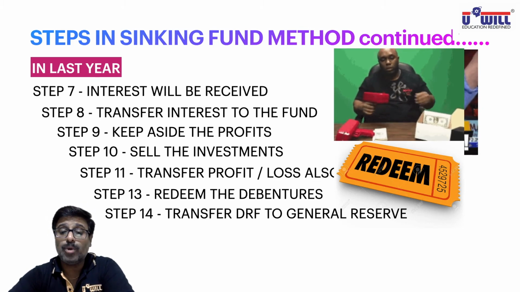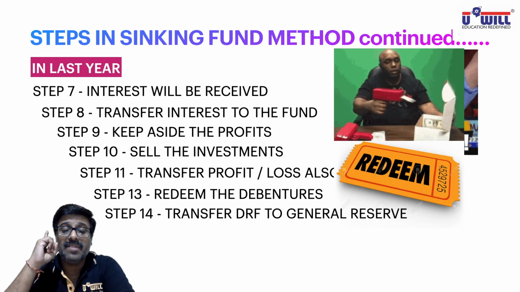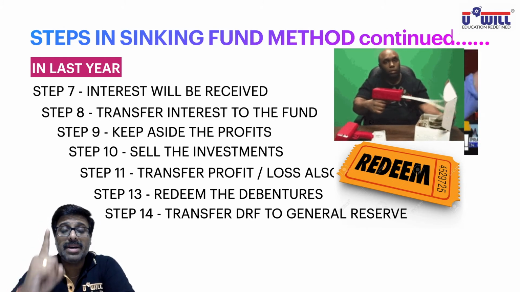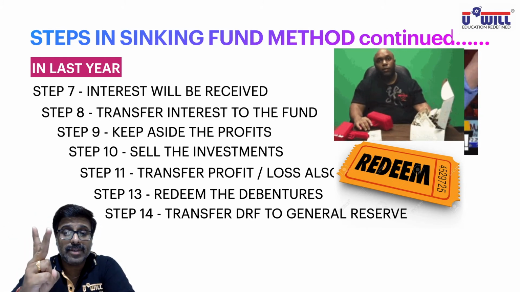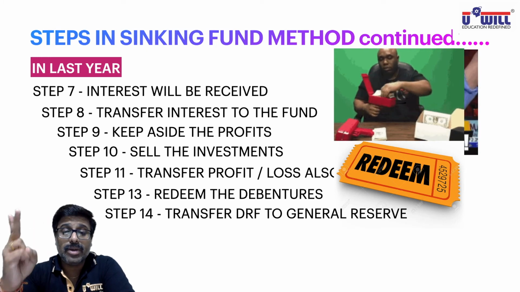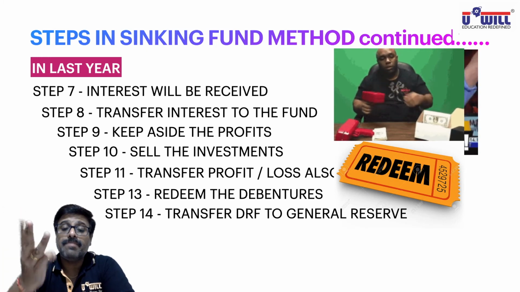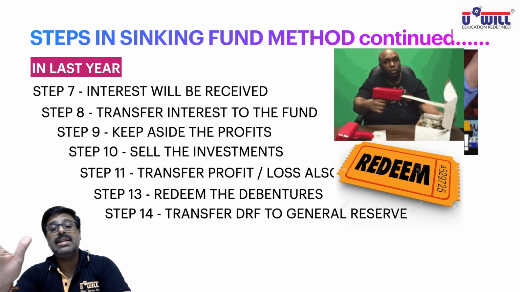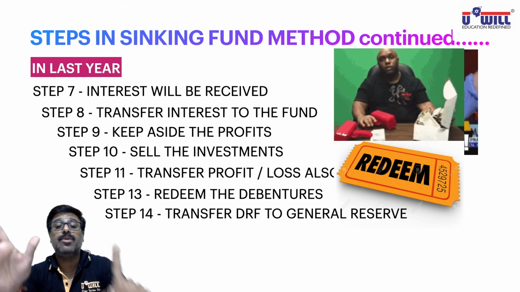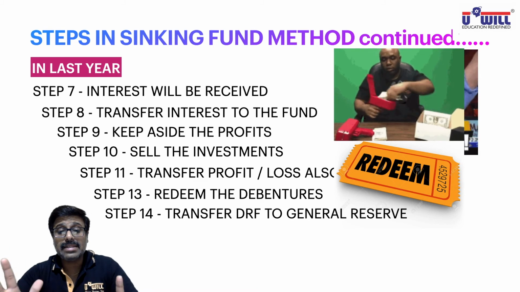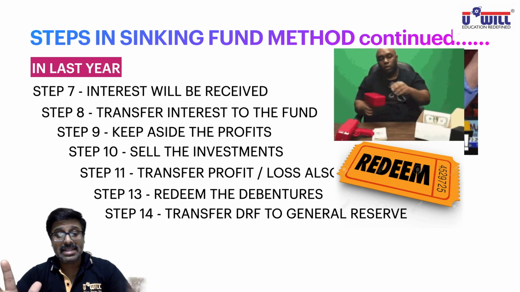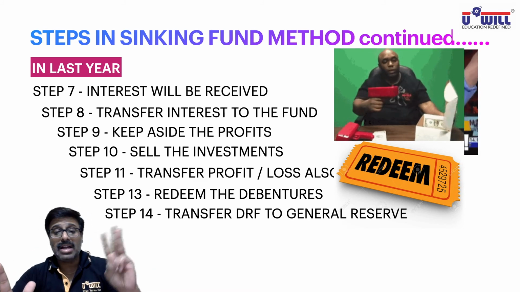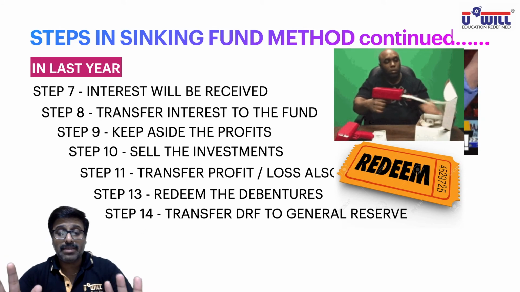What are the steps to be performed? In the first year, keep aside the profits, invest the profits kept aside. In subsequent years, interest will be received. Interest will also be transferred to the fund. Again, keep aside the profits and again invest the profits kept aside. In the last year, 3 steps will remain the same: interest will be received, transfer the interest to the fund, keep aside the profits.